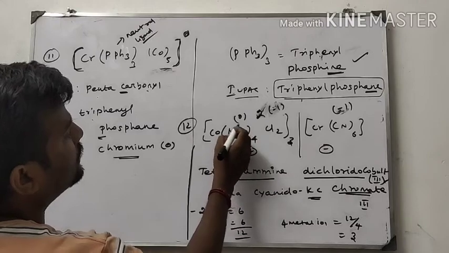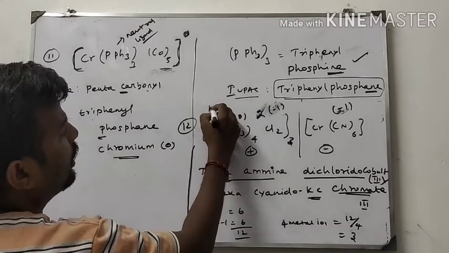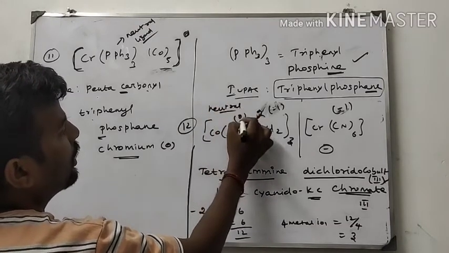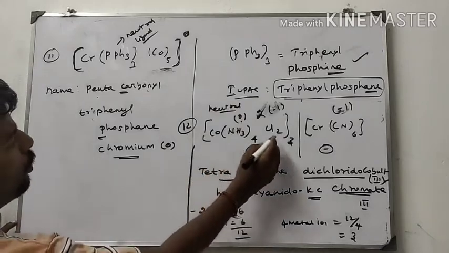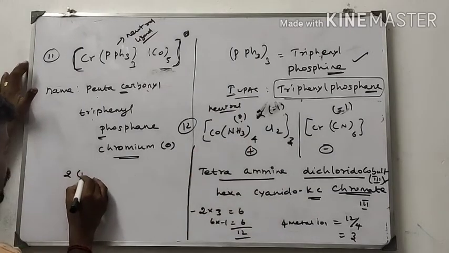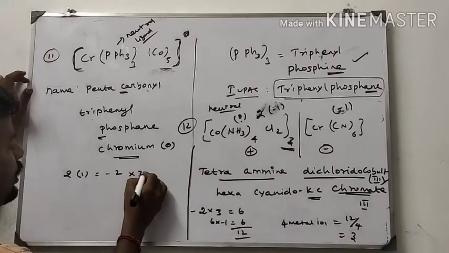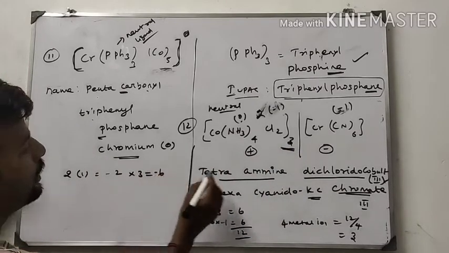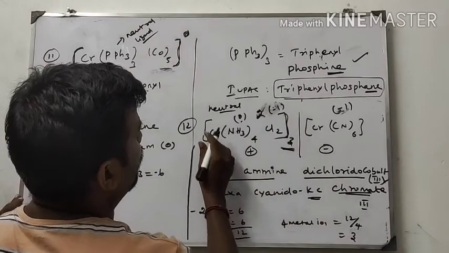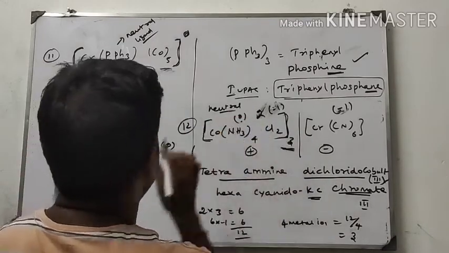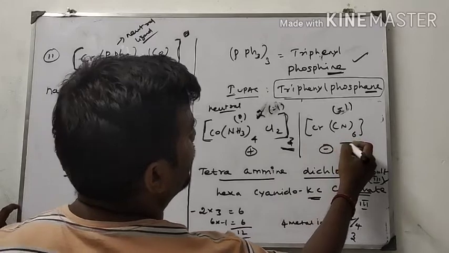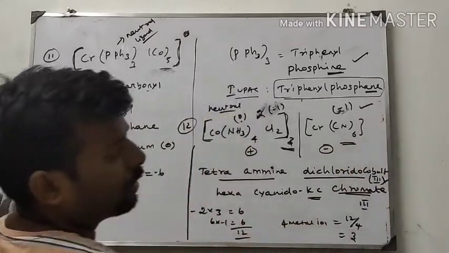Here ammine is a neutral ligand, therefore it is 0. Chlorine: 2 into minus 1 is equal to minus 2. How many such units? 3. So 3 into minus 2 is equal to minus 6. Next, how many cyanide ions are there? Cyanide has charge minus 1.